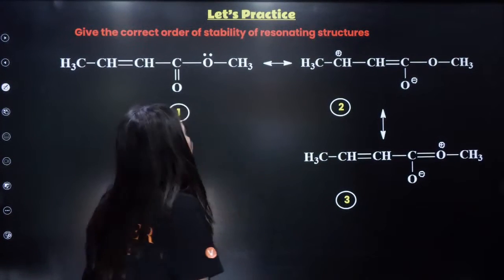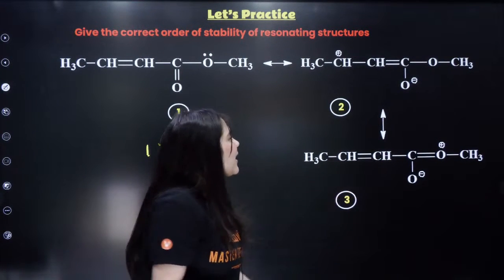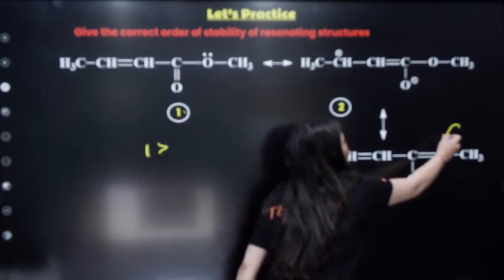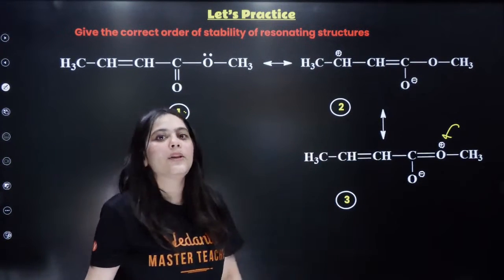Okay, first answer received is ACB. Okay, let us see. I told you that the neutral molecules are the most stable. So the A molecule is neutral. There is no positive negative charge separation. So first will be the most stable. Next, let us see. Can you see in second and third there is a positive charge on oxygen, isn't it? Hence, the positive charge cannot be stable on oxygen.